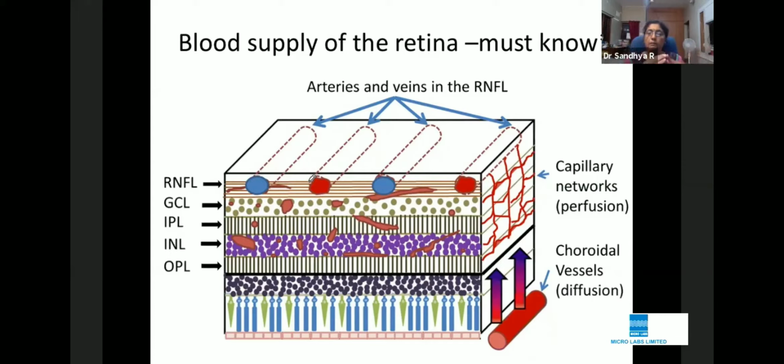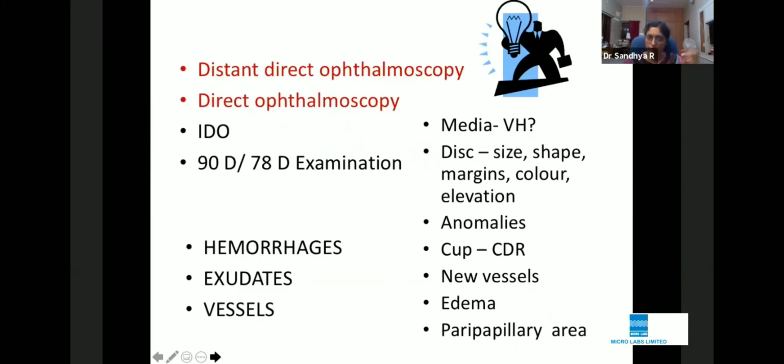The other common doubt postgraduates have is: can I say that nerve fiber layer hemorrhage is always due to vein occlusion, or that dot blot hemorrhage is always due to diabetic retinopathy? Believe me, there is no such thing. This is the blood supply given to the inner layers of the retina by the retinal capillaries. An acute event like vein occlusion happens in the superficial layers. But if it is subclinical or milder, it could affect any of the layers, so you may have corresponding deeper, darker hemorrhages.